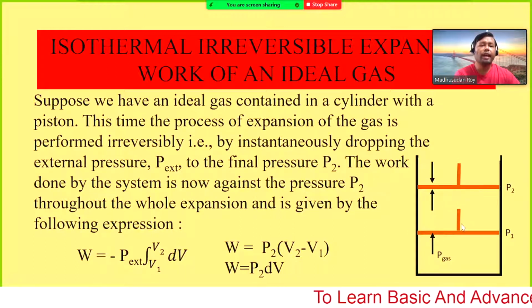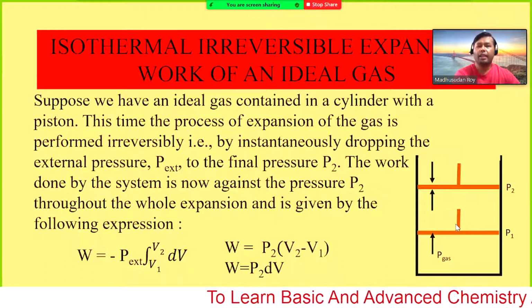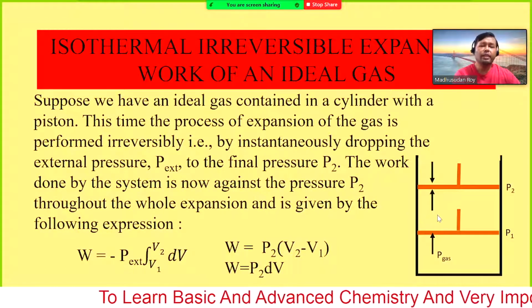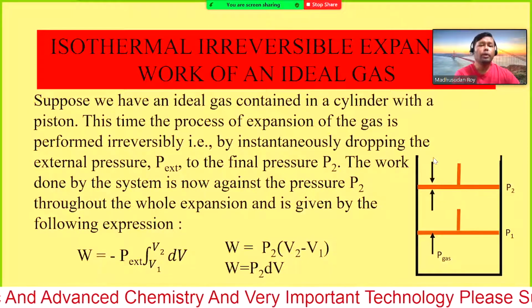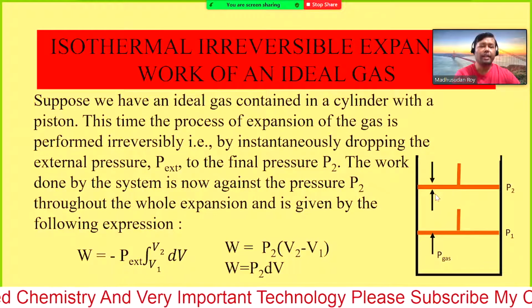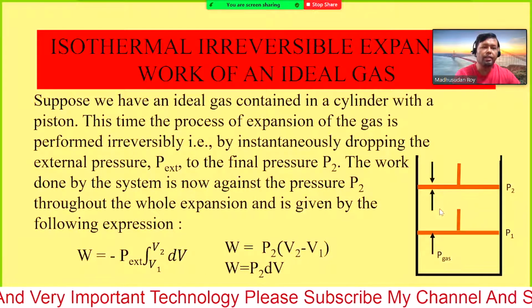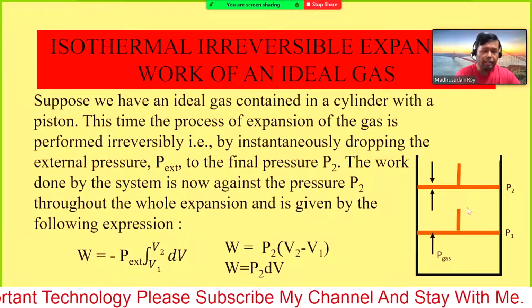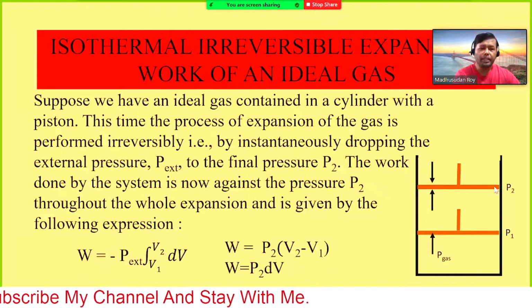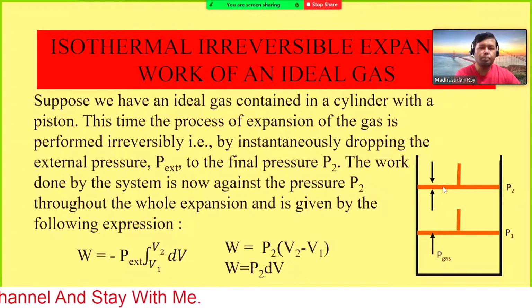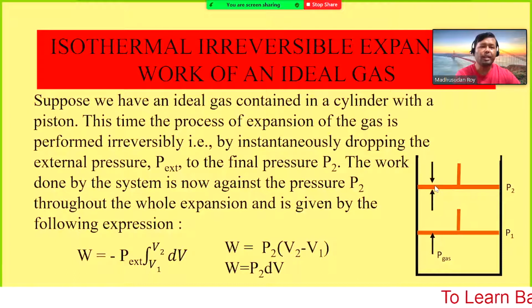Now we do not have individual steps like in a reversible process, so we cannot go back. The pressure has been decreased quite a lot, and we are applying a certain pressure exactly equal to the final pressure, that means here we have the pressure P2. However, if you need to fix the piston in this position, you need to apply a certain pressure on the system, so that the piston remains here.